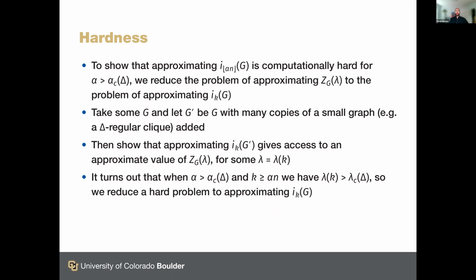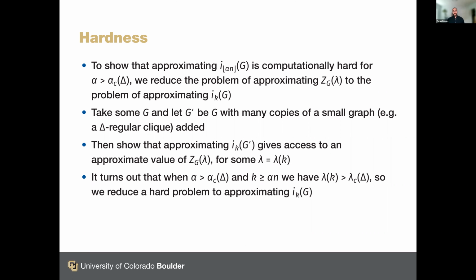The other side of the coin is that we want to show that approximating the number of independent sets of a given size is computationally hard when the density is larger than the critical density. And to do this, we reduce the problem of approximating the partition function to the problem of approximating just one coefficient, this i_k. The construction is very simple. We actually take a graph G and add many, many copies of a small graph.